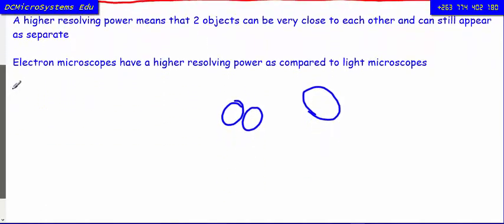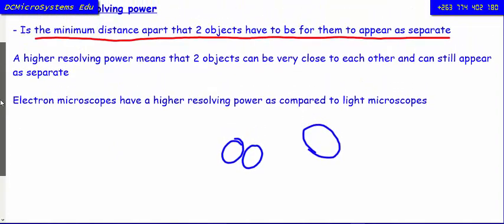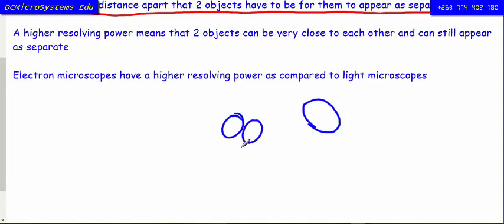So if they are able to be extremely close to each other and still be separated, we can say that the microscope has a higher resolving power, or its resolution is high. And then if it fails to distinguish these two objects that are close to each other, then we can say that the microscope has a lower resolving power, or a lower resolution.